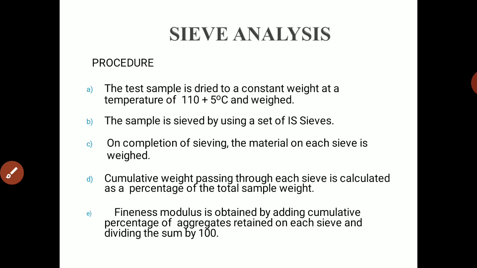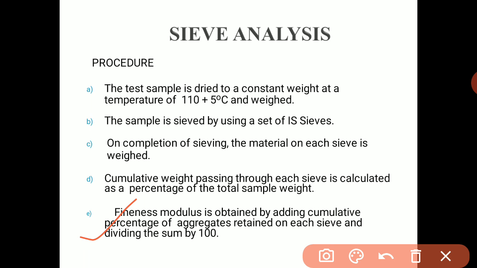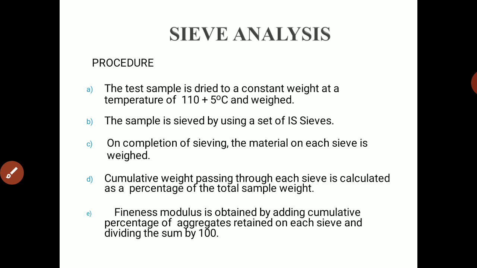Very easy. And we'll calculate the fineness modulus. I think in your concrete technology subject it is there in this semester. You will have an experiment in concrete technology also to get the fineness modulus of sand. In the same way we are going to do it for soil.